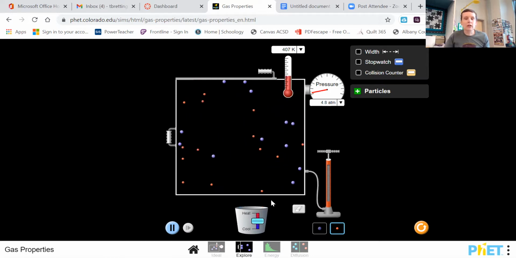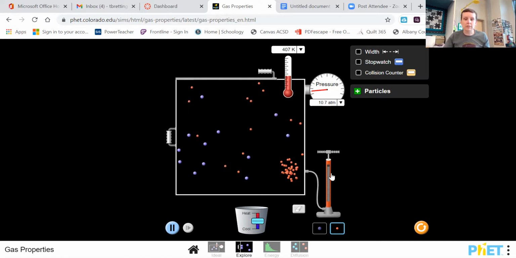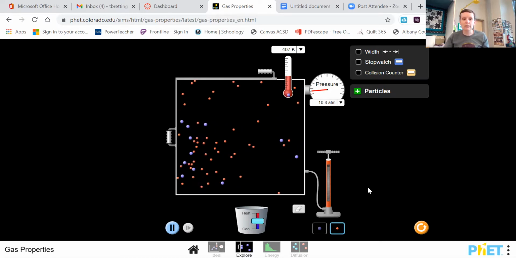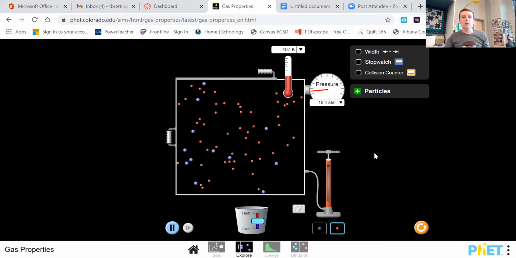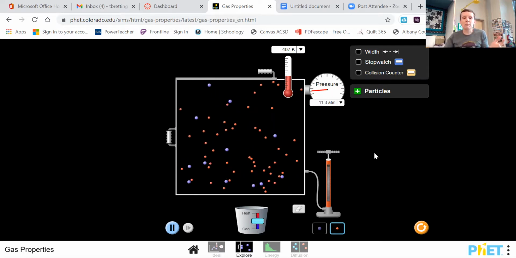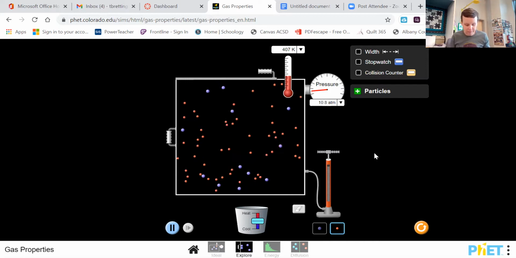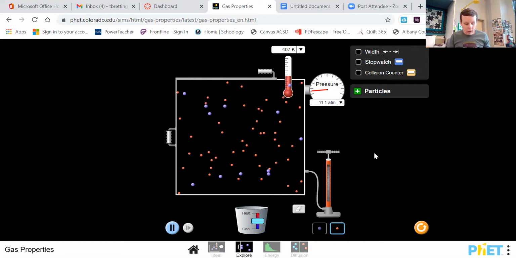What's the 3rd factor that affects pressure? Remember, all these are in the gas laws. If you just look at your gas laws, you can find all of the variables. Well, the 3rd factor is the amount of gas. If I dump a bunch more gas in here, my pressure goes up because I have more stuff in the same space, and it's going to collide more often. All right,